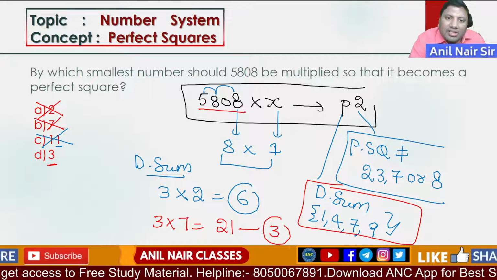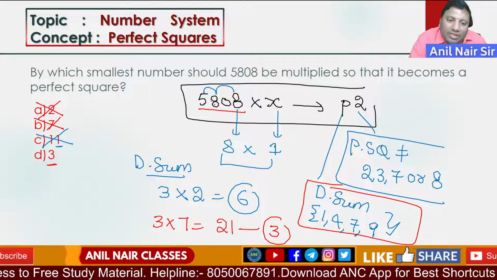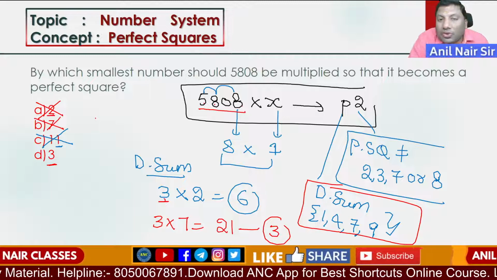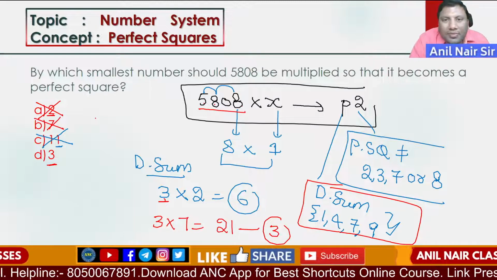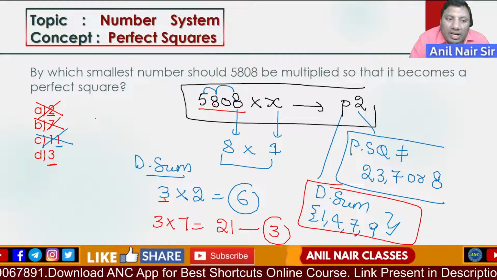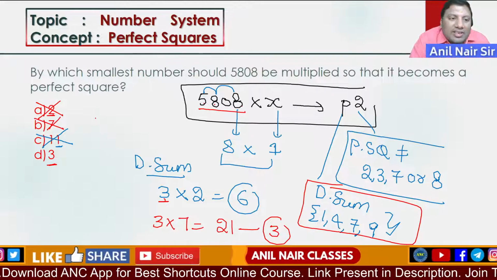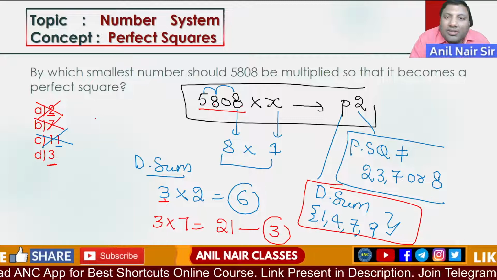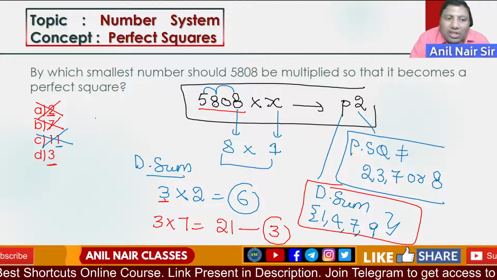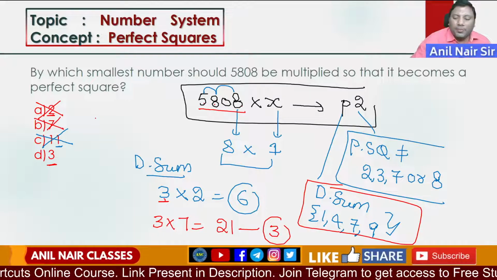5808: 8 plus 8 is 16, 16 plus 5 is 21. The digital sum is 3. Here the digital sum is 2. 3 twos are 6. A perfect square's digital sum is always 1, 4, 7 or 9. 2 is not possible. 3 sevens are 21, 2 plus 1 is 3, not possible. So anyway, a perfect square never ends with 2, 3, 7 or 8. 11 is out. The option is 3.